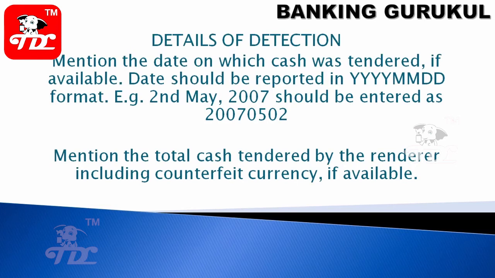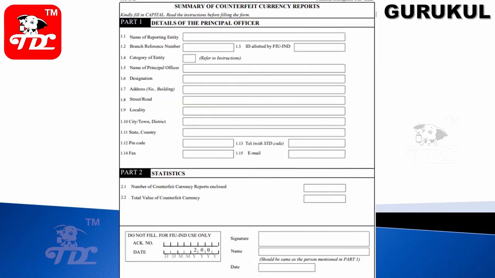Details of detection: mention the date on which cash was tendered. This we have already discussed. And what is the summary of the CCR report? Details of the principal officer designated by the bank or financial institution: name of the reporting entity, branch reference number, category of the entity, name of the principal officer, designation, address, full details of the branch or head office, pin code.